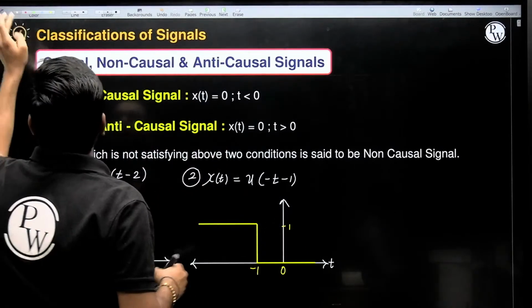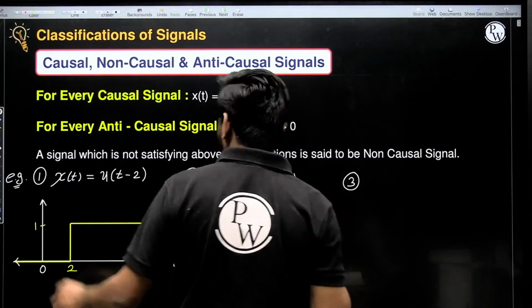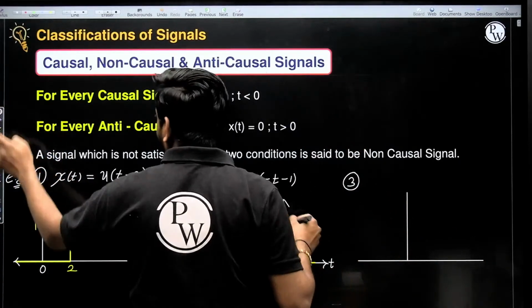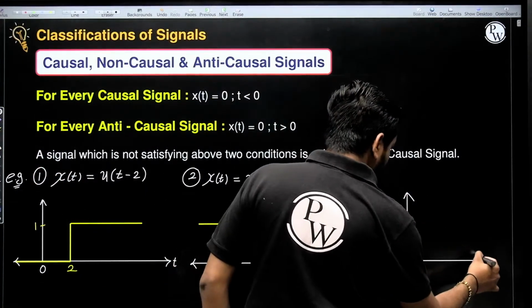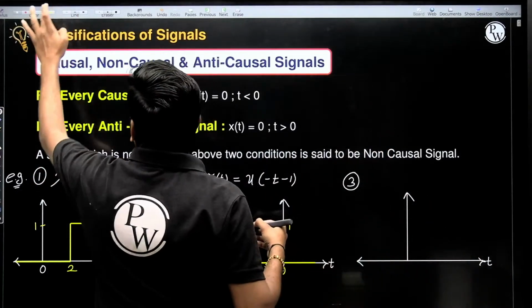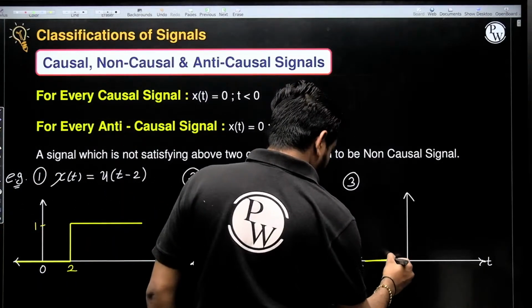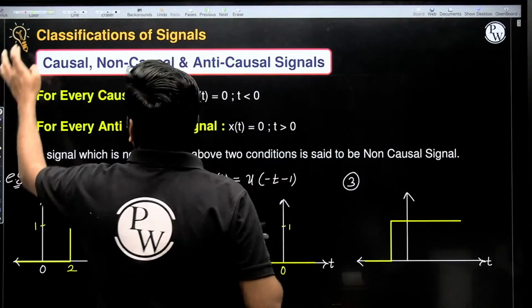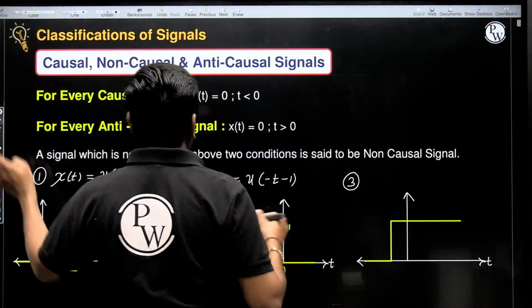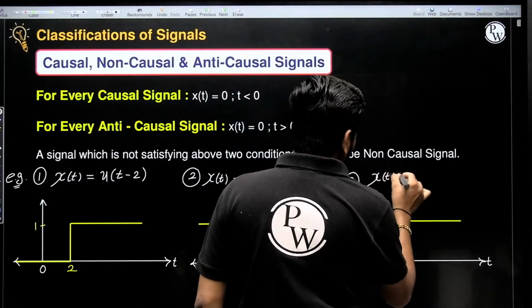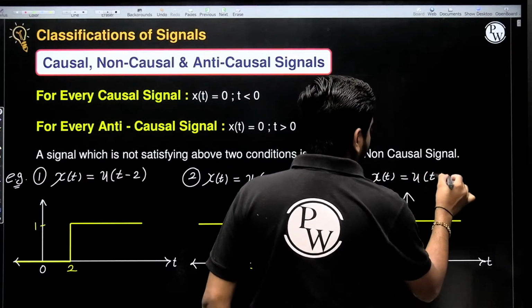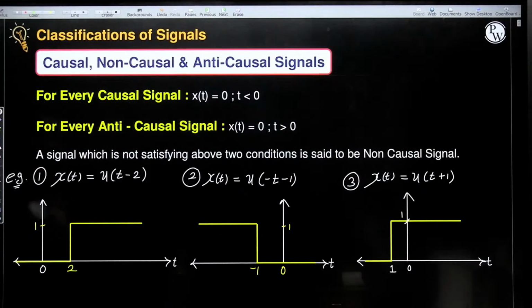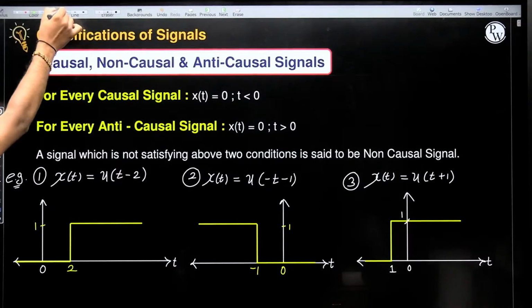For 3, say for example, x of t is q of t plus 1. Now tell me, first one is causal or non-causal signal or anti-causal?